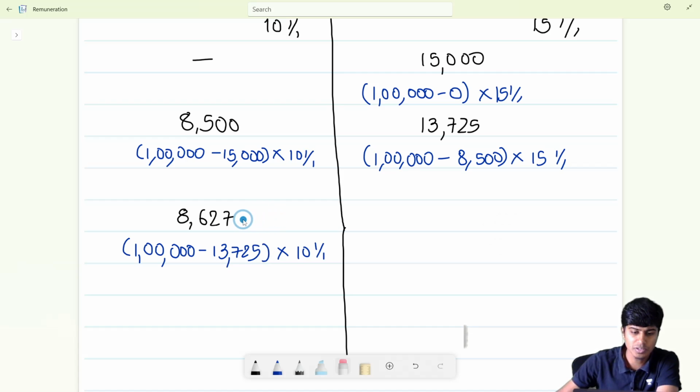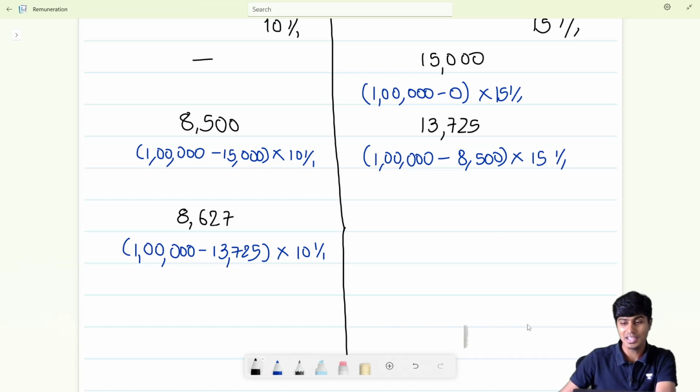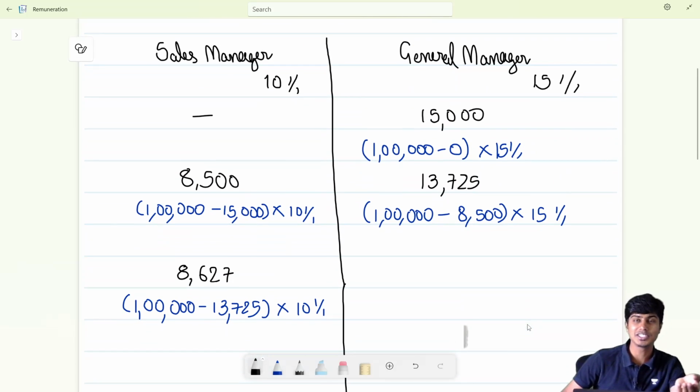Let's keep it round. If I say 8,627 is my sales manager's remuneration, then the general manager's remuneration will no longer be 13,725. Why? We computed 13,725 assuming the sales manager's remuneration to be how much? 8,500. If our sales manager's remuneration changes from 8,500 to 8,627, our general manager's remuneration will also change.